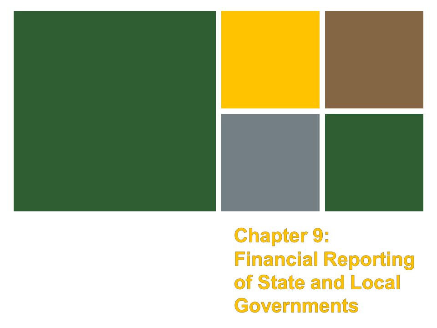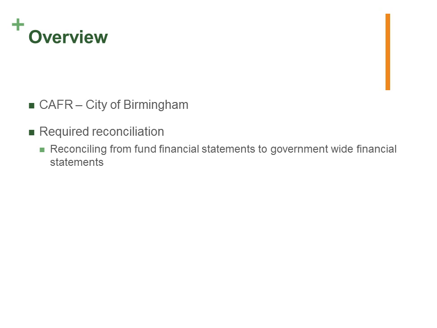Okay, in Chapter 9, we're going to cover financial reporting of state and local governments. And we're going to go over the CAFR, or the Comprehensive Annual Financial Report, which will be referred to as CAFR a lot. You may hear that, for the city of Birmingham. And then, following that review of the CAFR for city of Birmingham, we'll take a look at some of the